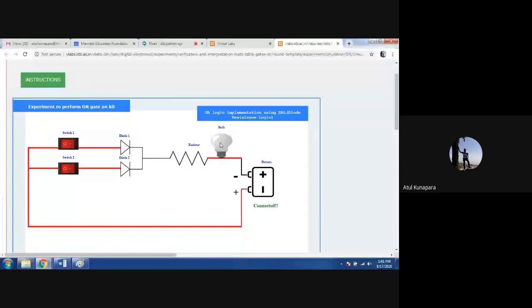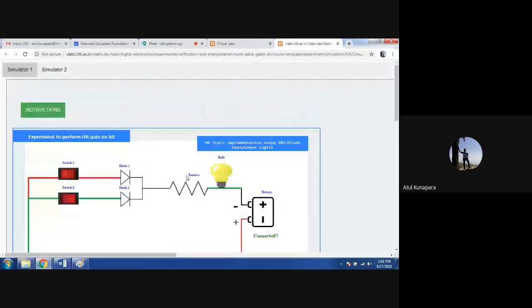So for getting output, either both switches should be in on condition or any one of them should be on. You can check out the four combinations, 0 0, 0 1, 1 0 and 1 1, and see the lamp condition for observing the OR operation here.